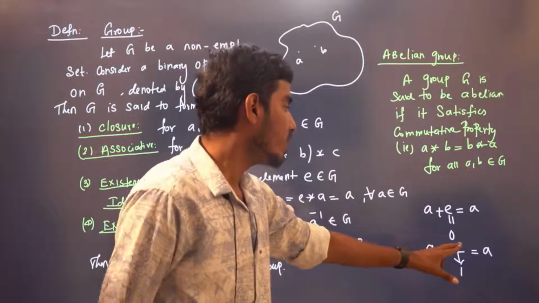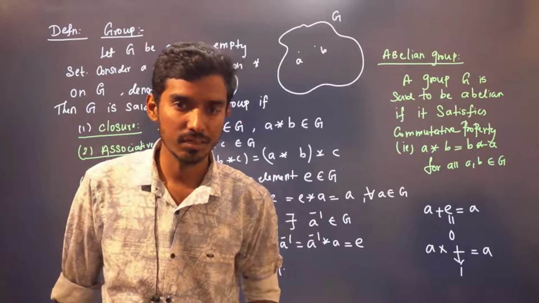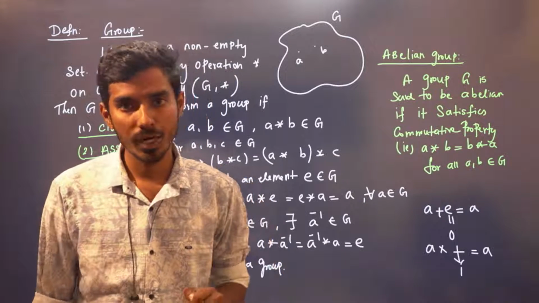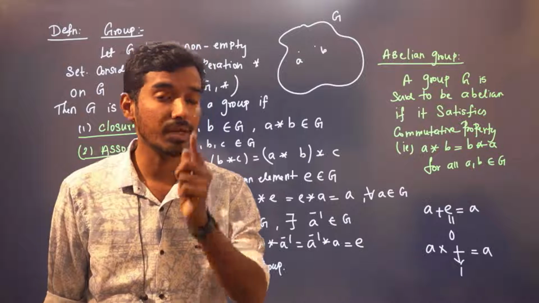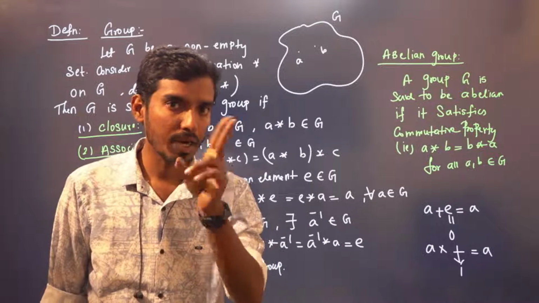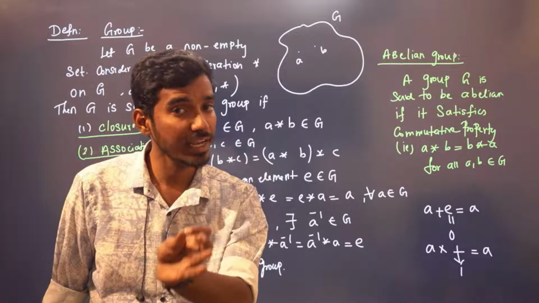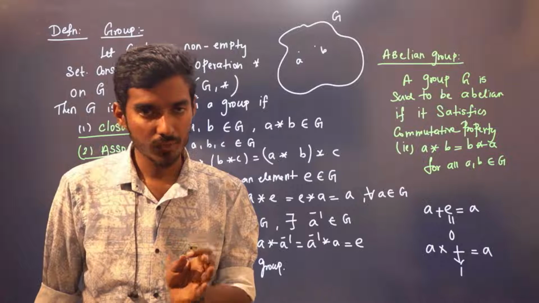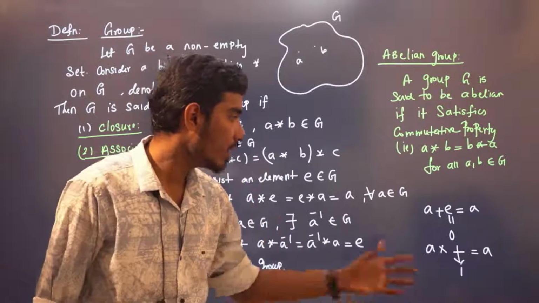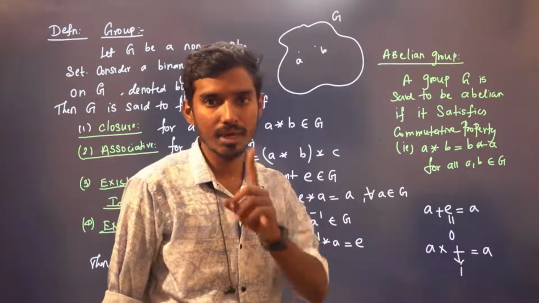So that means whenever your operation is multiplication, with usual multiplication, that is A star B is A into B, then your ID element is always 1, right? See, remember the operation is very important. I'm stressing the words usual multiplication. I'm operating A star B as A into B. That is, we usually perform multiplication. In that case only, E is equal to 1. If my operation is different, E will change, right? If I multiply normally A into something to get A, under usual multiplication, the ID element is always 1.